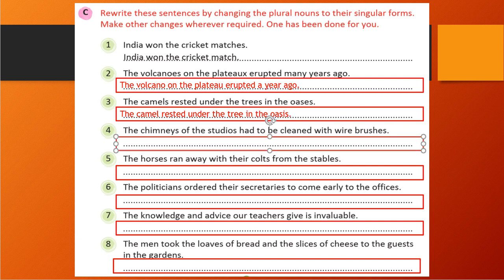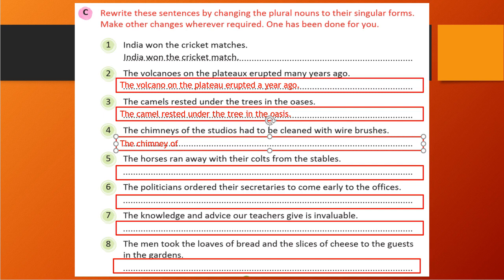Fourth one is the chimneys of the studios had to be cleaned with wire brushes. So here chimneys is a plural, studios is a plural, then brushes is also plural, right? So all of this we need to convert into singular form. The chimneys, s is there, so we will convert it to chimney. Chimney of studios.